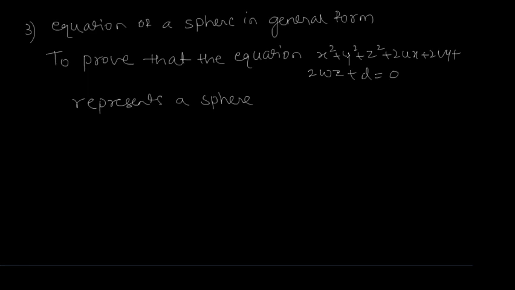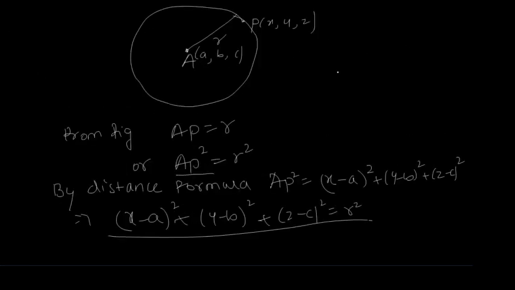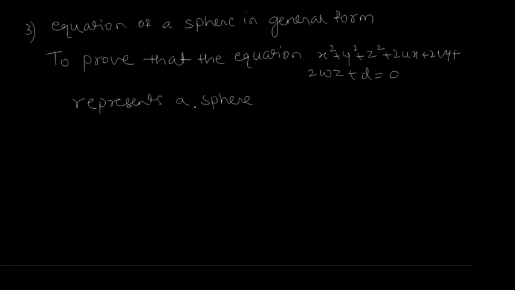in the form of this equation. If it is possible to express that equation in the form of this one, that is x minus a whole square plus y minus b whole square plus z minus c whole square equal to r square, then it implies that it represents the equation of a sphere, because this is the equation of a sphere in central form. So we express this equation in the form of x minus a whole square plus y minus b whole square plus z minus c whole square equal to r square.